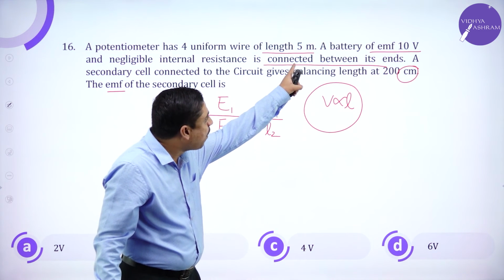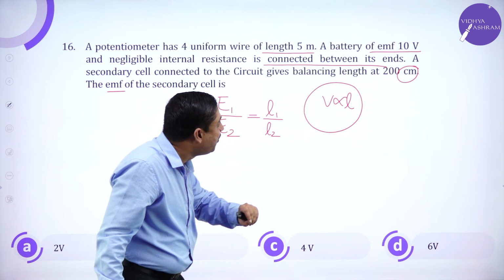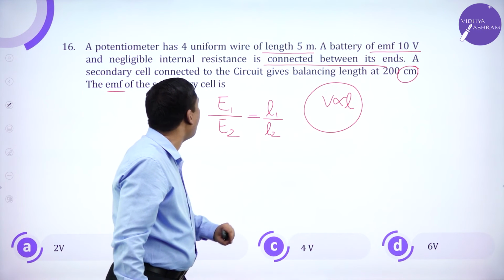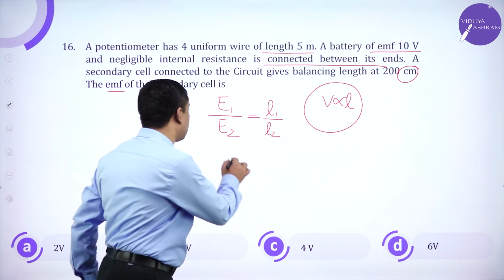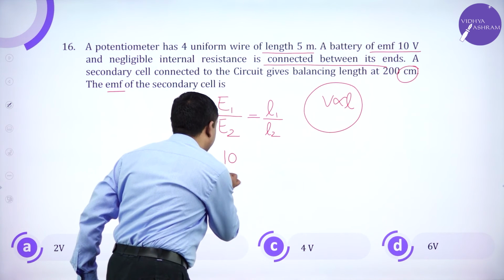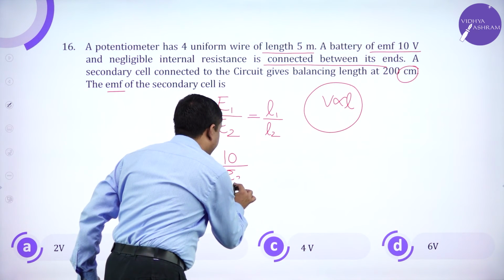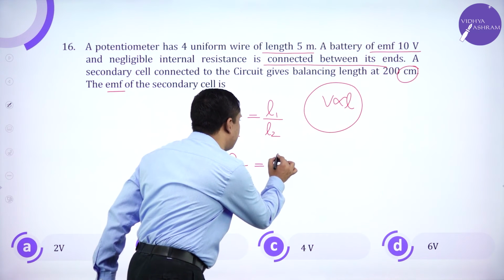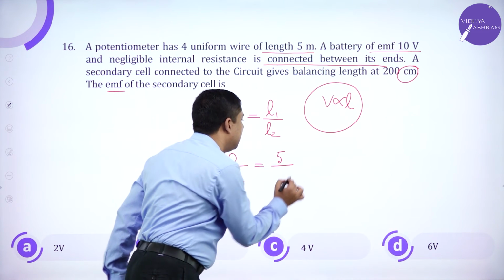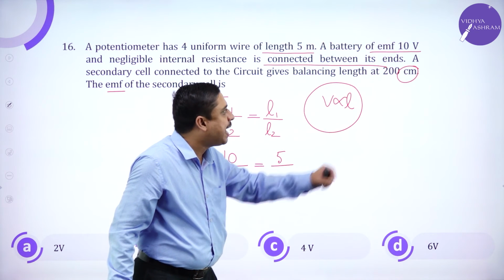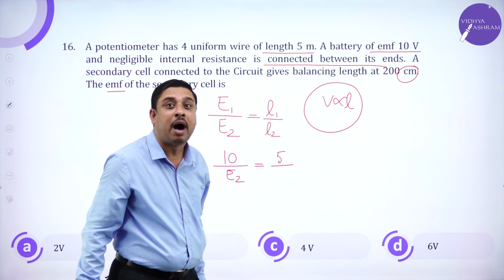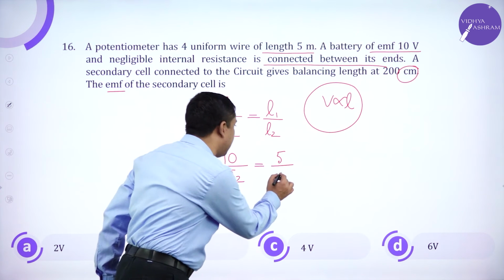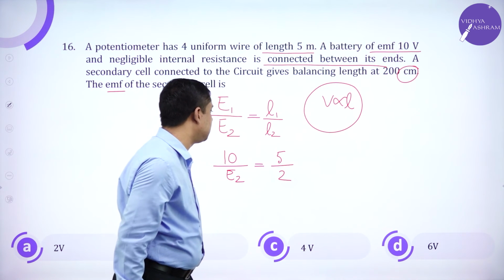How much is E1? A battery of EMF 10 volts is connected across the ends. 10 divided by E2 is, initially the length is 5 meters. In the second case the balancing length is 200 centimeters or 2 meters.